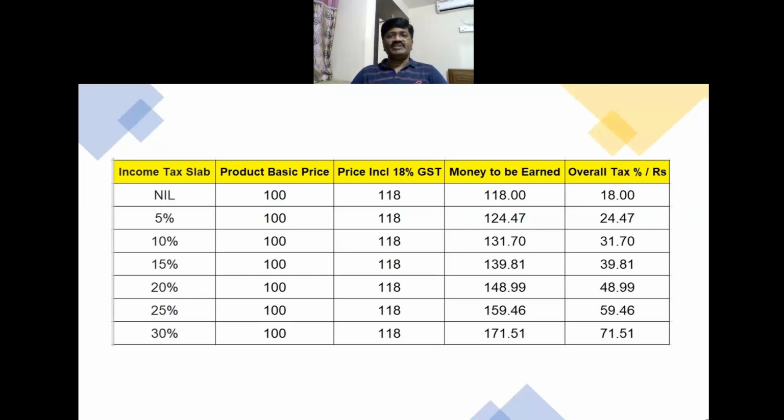If you see this tabular column, this applies only to a person who doesn't have any income tax slab. But if a person is falling under the 5% income tax slab, then he has to earn 124.47 rupees to buy that 100 rupees product. Because what he will have in hand is the amount after deducting his income tax. So if he earns 124.47, then after deducting his income tax, only then will he have 118 rupees. So with that 118 rupees, he can buy the product worth 100 on which 18% GST is applicable.